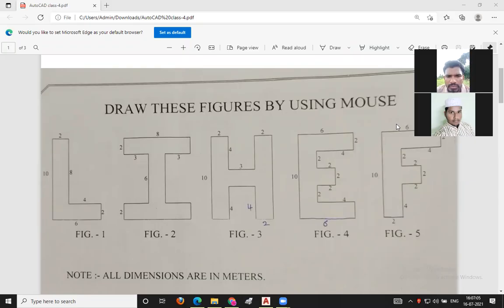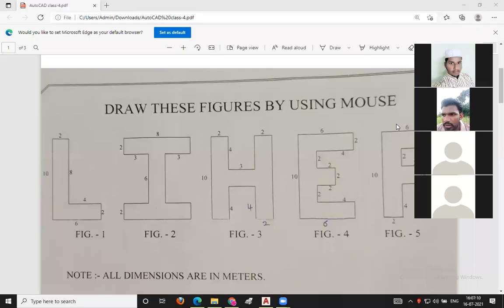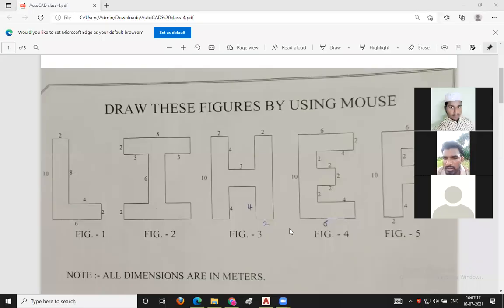Okay. Before starting the class, I would like to ask how many of you are new to this class, those who are attending? Sir, I am also in my first class. All of you, raise your hands. Net signal problem, sir. Today the problem is solved. How many of you are attending the class for the first time today?